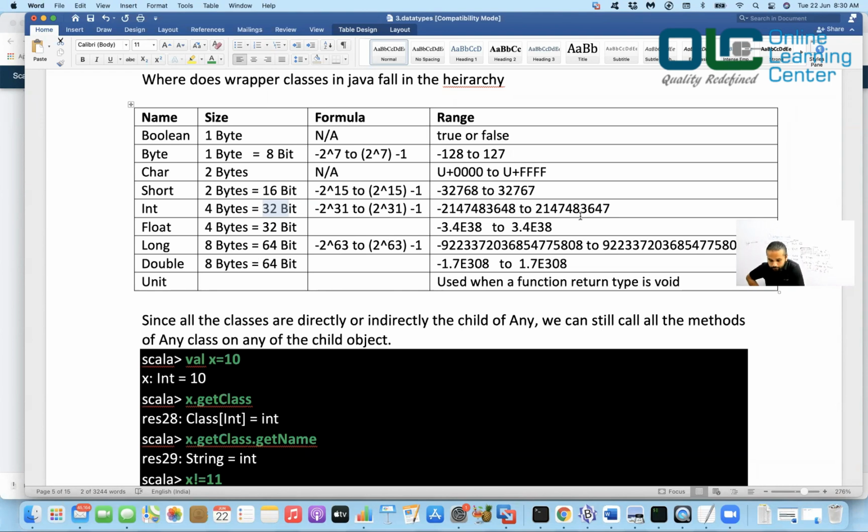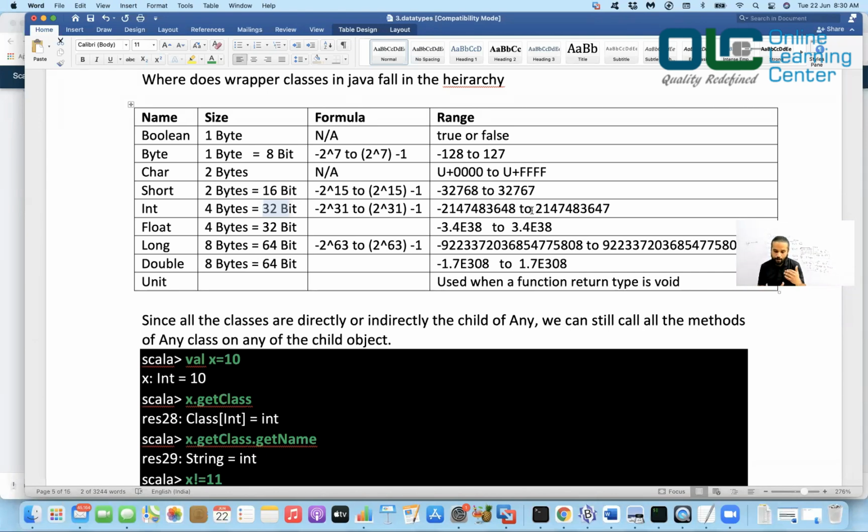Suppose I want to store the bank balance of a person. Then I may probably use this, assuming that people would not come with more than this money. But practically that is not possible, because people may have a lot of money. Who knows how much money Bill Gates has, right? And it is definitely going to exceed this number, is it not? So likewise, you have to understand your requirement first.